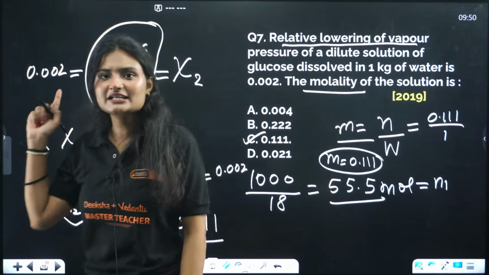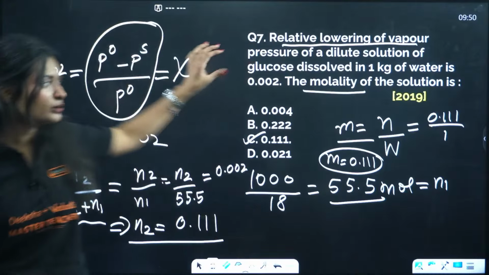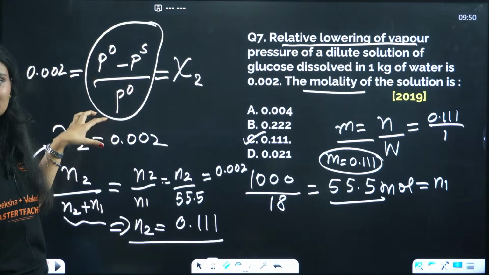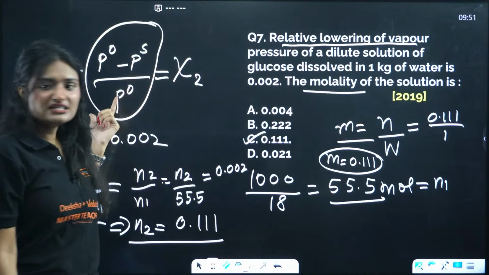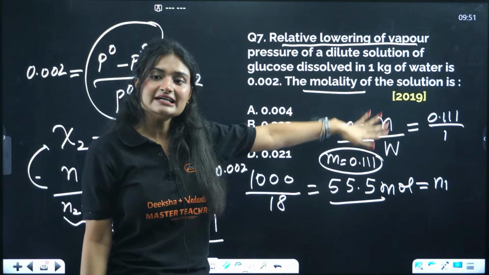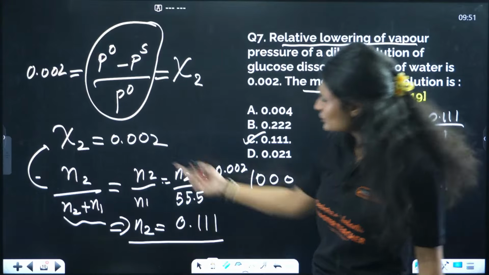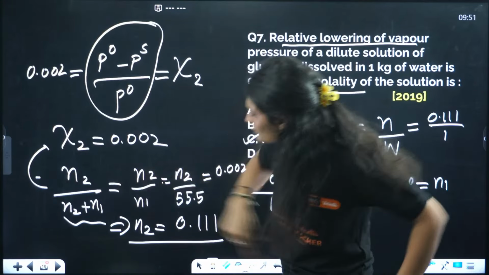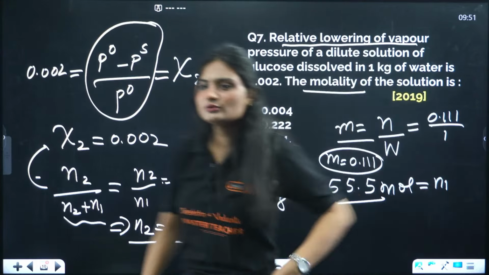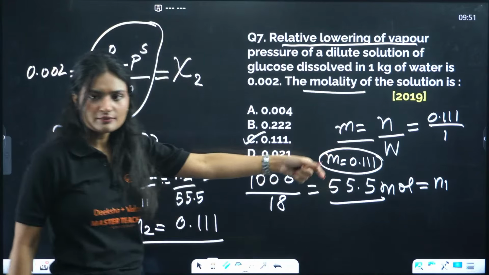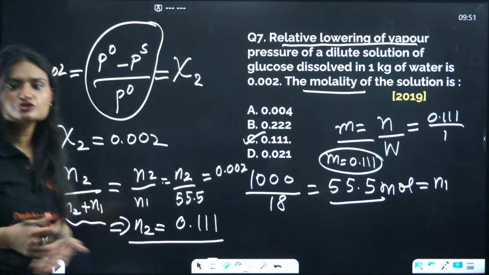Like here we are getting mole fraction, but we are not getting molality. So just don't stress out. Write down everything that is given and how to calculate the quantity that is asked, and then you just relate, you go with the flow, it will come out on its own. So what do I know about mole fraction? If I substitute this value, I'll get number of moles. Now I know molality is number of moles upon amount of solvent. Here the amount is already given. Clear? So that's how you approach the questions.